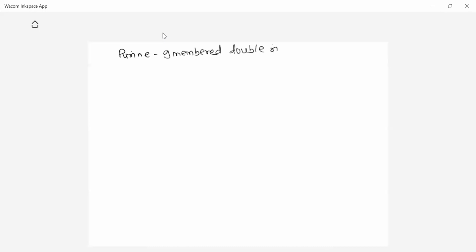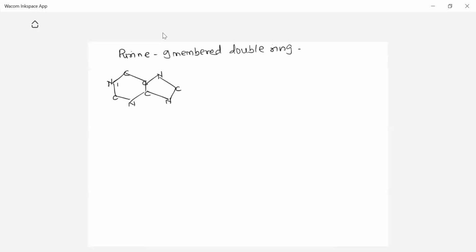So a 9-membered double ring structure is the structure of purine. The structure is like this. This is one ring, this is another ring. The atoms in the ring are N, C, C, again N, C, N, C, N and C. So this is the typical structure of the purine.